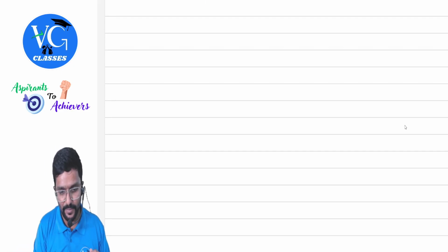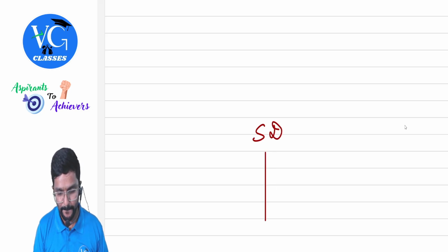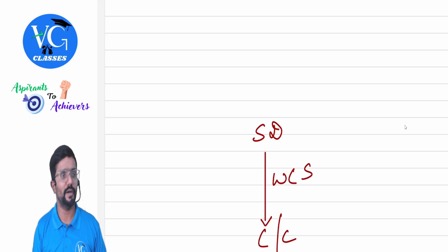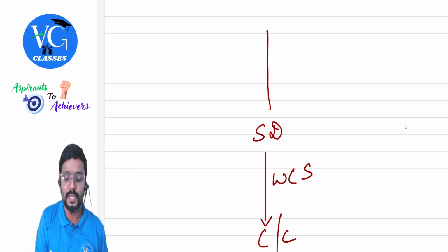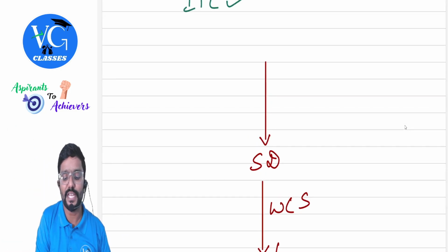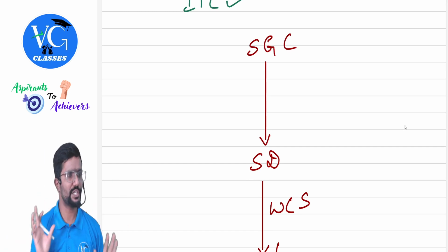Okay, let me give you an example here. Listen. Shobha Developers is there, who is giving works contract service to whom? To their client or customer. To give this service to their customer, they took services from, assume guys, SG Constructions, which is one of the construction company.